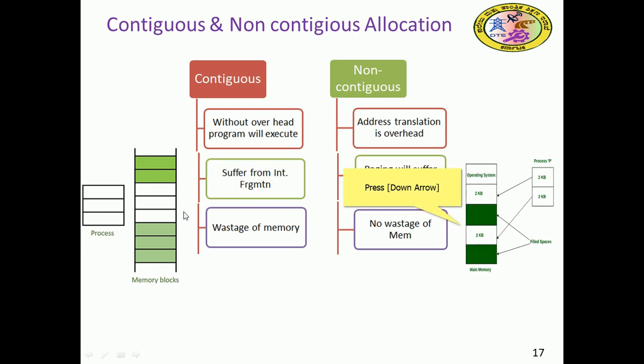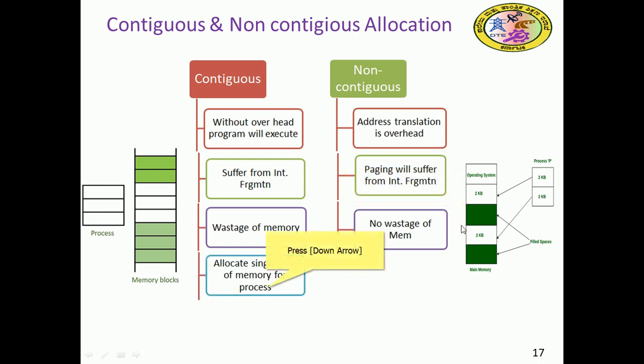Now take non-contiguous memory. For example, process P needs 2 kilobytes and 4 kilobytes. 2 kilobytes are given here, and 2 kilobytes elsewhere, and in between there is free space. That is not intentionally done. Maybe earlier, when process P came for memory, that was the original situation: 2 KB here and 2 KB there, with some other process using the memory in between. That's why fragments, or holes, are created, so paging address translation will be required.